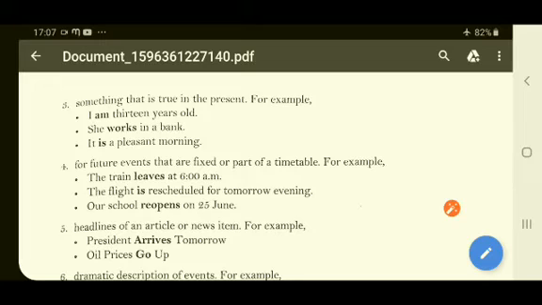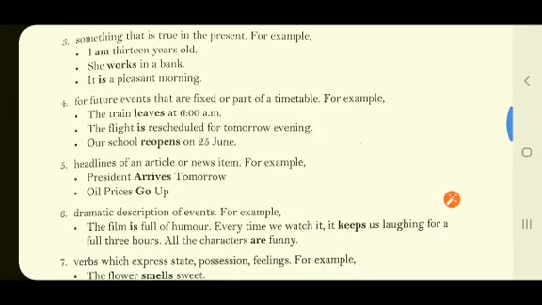Fifth one: headlines of an article or news item. For example, President arrives tomorrow. Whenever there is a headline, right? You might have seen the headlines in the news or in the newspaper or any article. The headlines are always given in the simple present tense. Oil prices go up. So this is also a headline. So headlines are always given in the present tense.